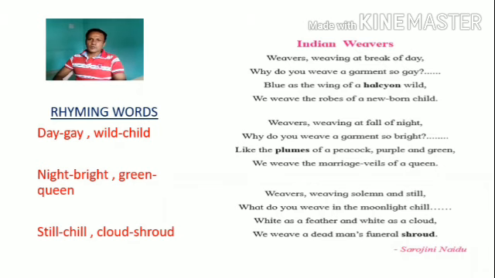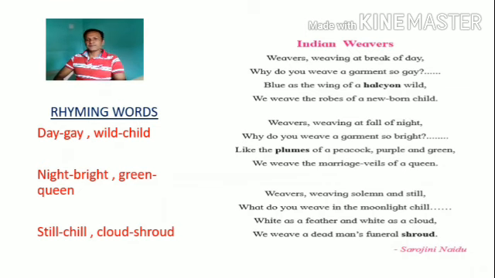The ending sound of the word wild is ild, and the ending sound of the word child is again ild, and that's why they have the similar ending sound, that is ild, and that's why they are rhyming words. Now go through the rest of the words and try to find out the remaining rhyming words from the poem.